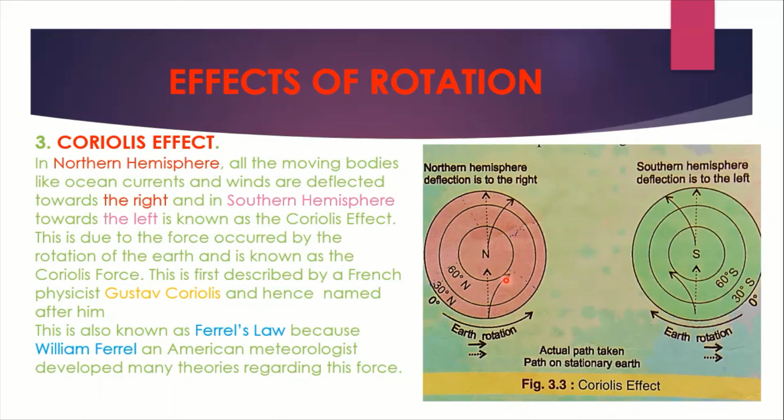Now, how is it named after Ferrel? William Ferrel was an American meteorologist who developed many theories regarding this effect or force. That is why it is known as Ferrel's law. So keep in mind that the Coriolis effect, Coriolis force, and Ferrel's law are the same. When you get the question paper, you have to write the same answer.